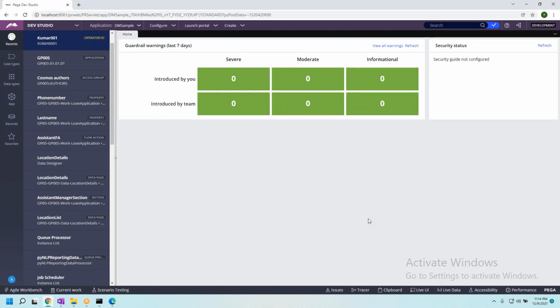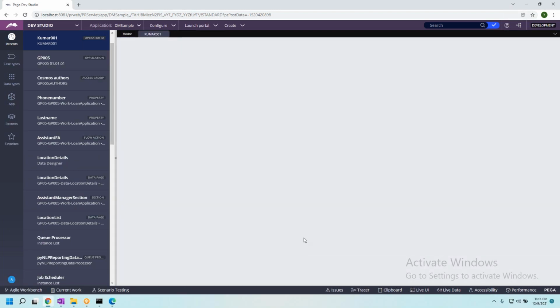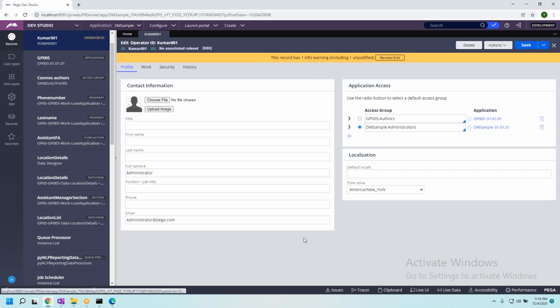Now, can someone tell me what is the application name here? DM sample, sir. Why are we not saying GP005, which we saw previously? Let me open the operator ID. What is the default option here? Default is DM sample administrator, sir.